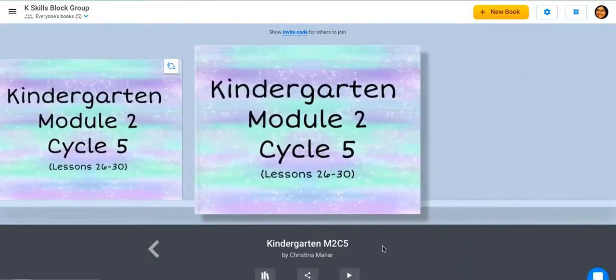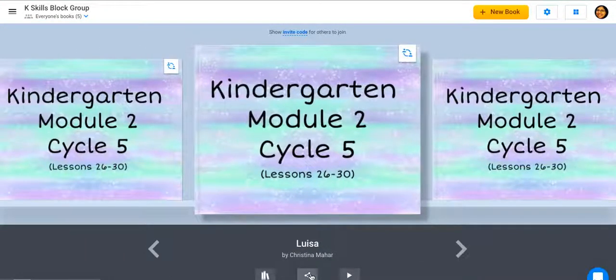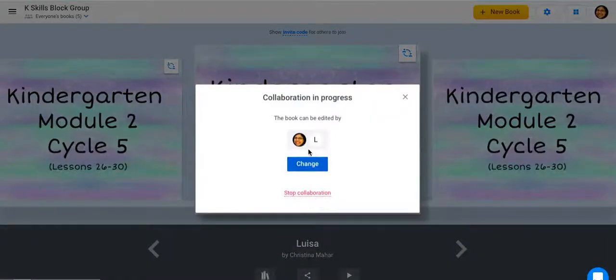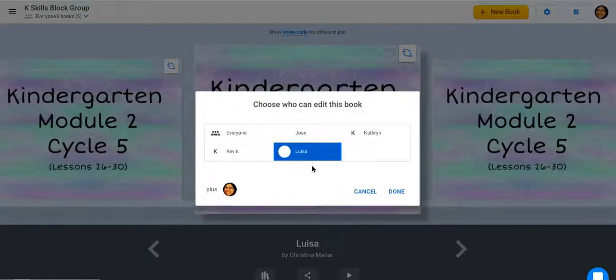If I want to double check that I did the right thing and turned on collaboration for the right student, I can always go back to collaboration and check right here. So here you should see your picture, the teacher whose library this is, and the L for Louisa. If I accidentally made a mistake, I can always change that if I need to.